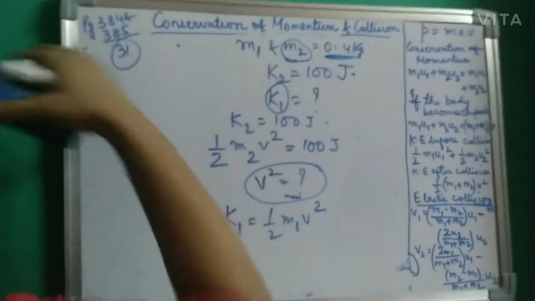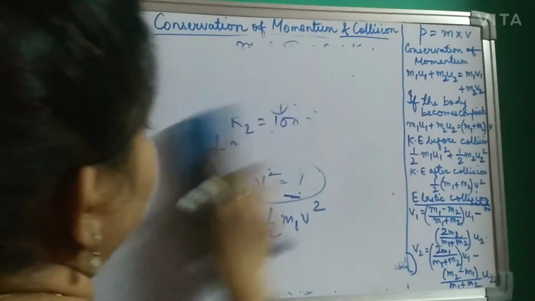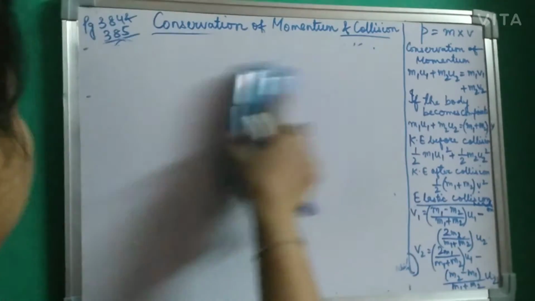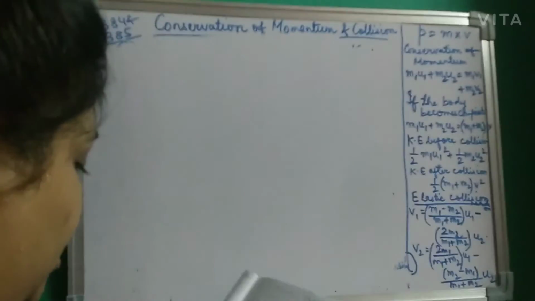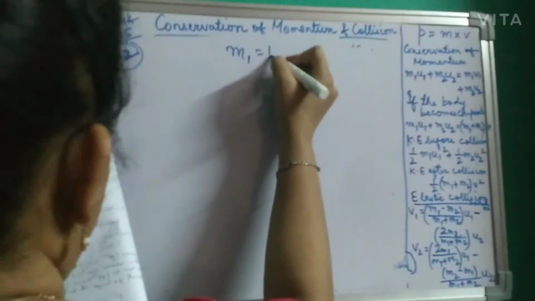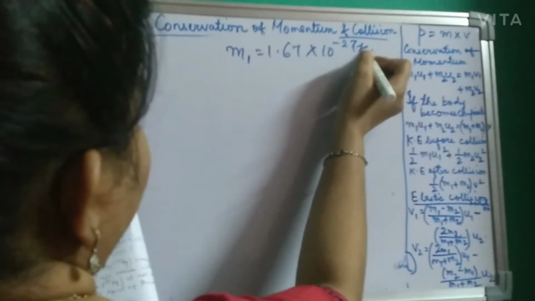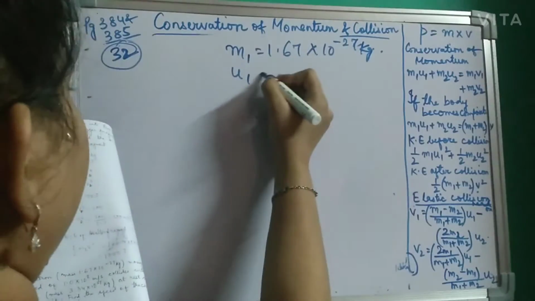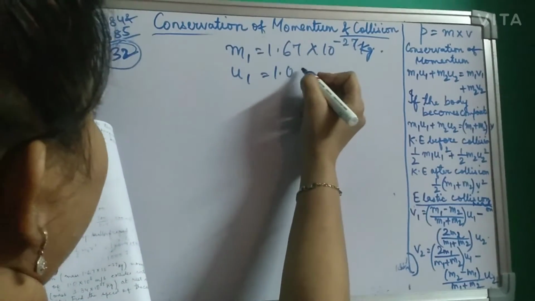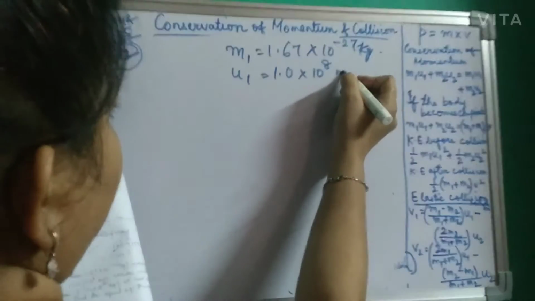Now let us move to sum number 32. Let's see what sum number 32 tells us. A neutron of mass 1.67 into 10 to the minus 27 kg, so M1 is given as 1.67 into 10 to the minus 27 kg, moving at a speed, U1 initial velocity, given as 1 into 10 to the 8 meter per second.